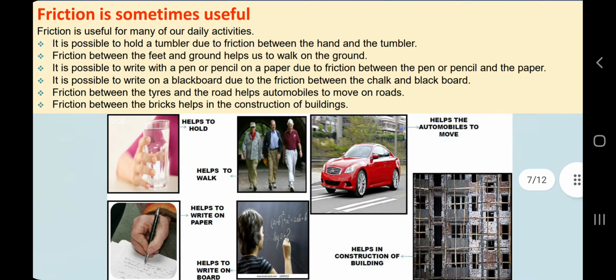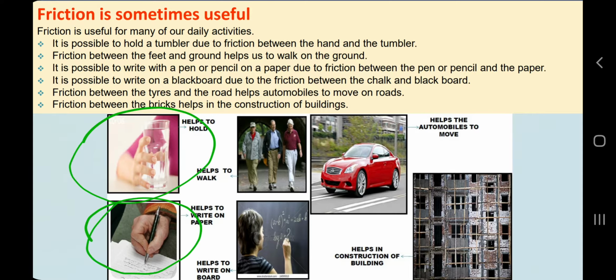Next slide. Friction is sometimes useful. Friction is a phenomenon which we cannot avoid. Friction will always be there in our day-to-day life, because things are in contact, and we know all things are in contact. Our body is in contact with our clothes, our shoes are in contact with the ground when we move, our pen is in contact with the paper when we write. When we hold a tumbler or glass, we are in contact with that glass. When we write on the board, again chalk is in contact with the blackboard. Vehicles, the tire is in contact. If you look around just now, you will see many examples of friction.